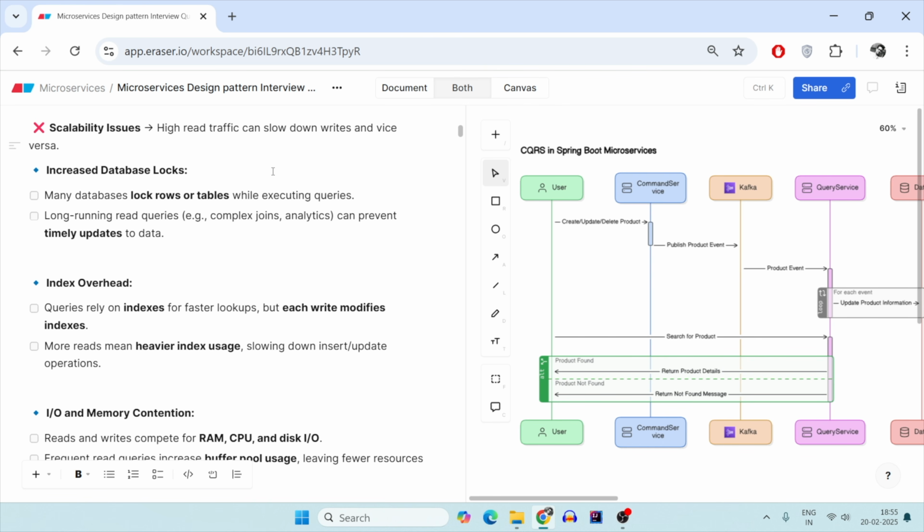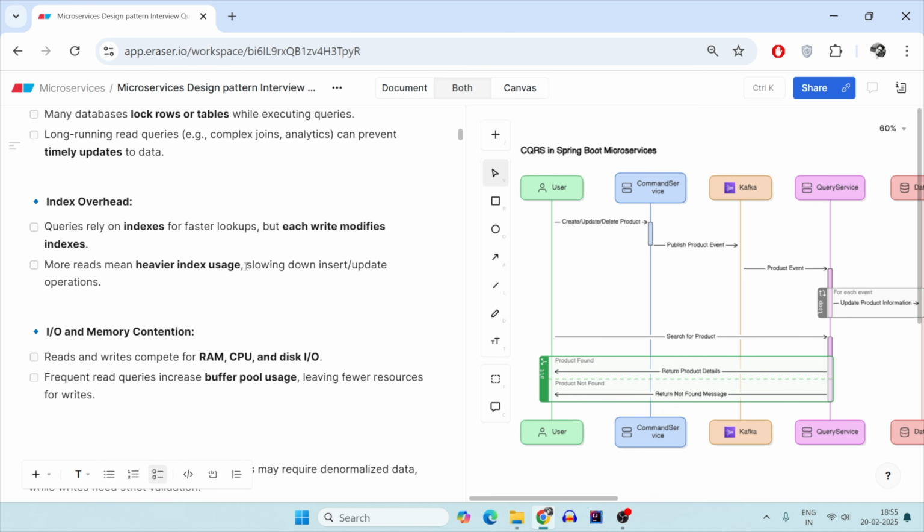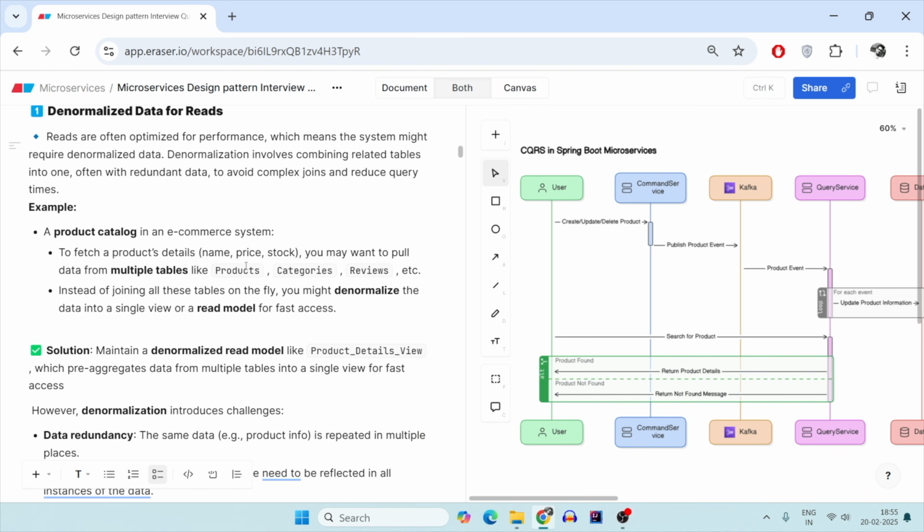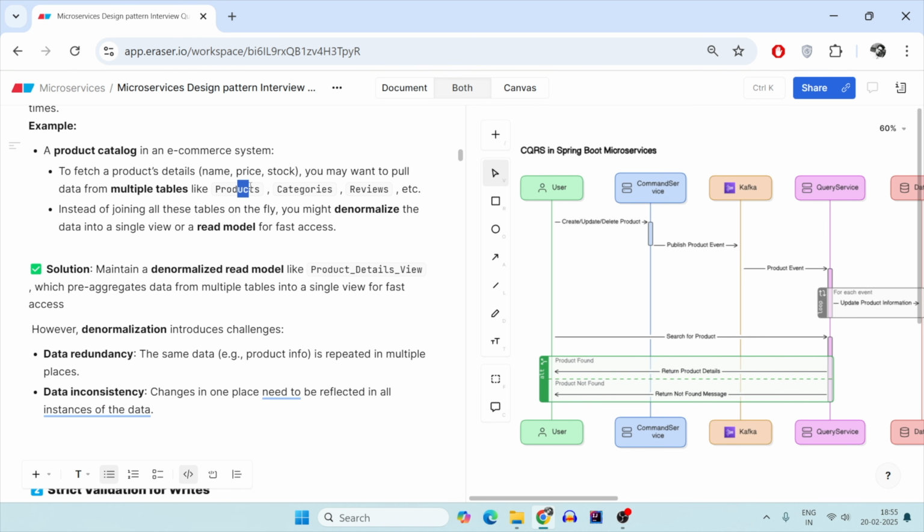And while reading so much, you have to have multiple complex joins. For example, you might have multiple tables from which you read. For example, you have product tables, category table, review table, inventory table. So you have to put a join where product ID is this, where item is electronics, category is electronics, review is this is what the people have reviewed, and fetch the inventory for this particular product, which is an electronic product, which is a mobile. So in that situation, you have to have so much of multiple table joins,